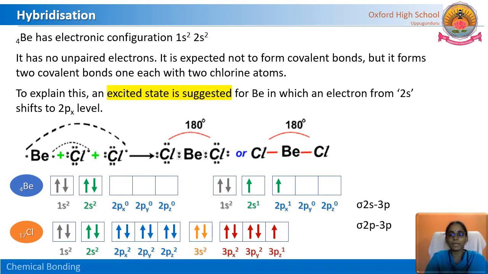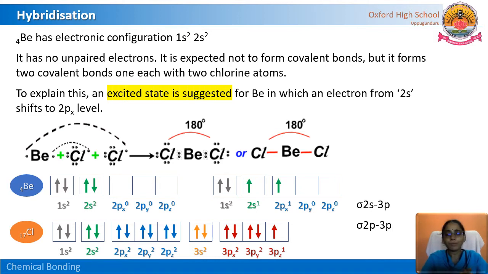The next bond is between the 2p orbital of beryllium and the 3p orbital of chlorine, because two chlorine atoms are there. So the two covalent bonds here are sigma bonds. That one is between 2s and 3p, the other one is between 2p and 3p. So the two sigma bonds formed here are different, and the bond strengths might be different.